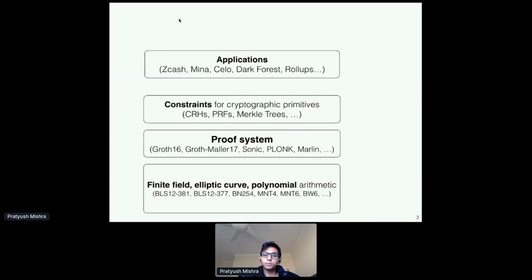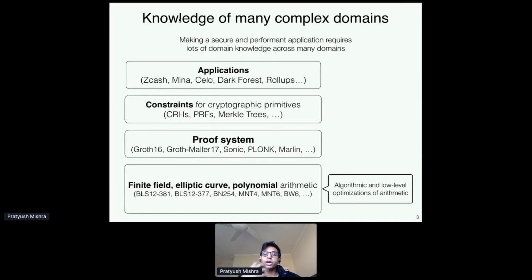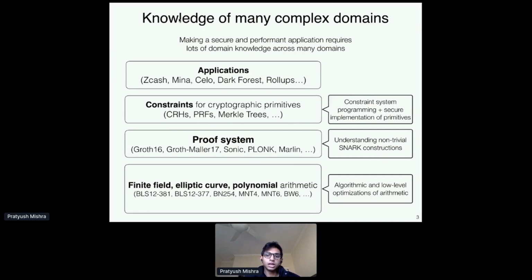In a bit more detail, you need to have knowledge of many complex domains, right? So at the lowest level, you need to figure out how to optimize your arithmetic. Above that, you need to understand very non-trivial SNARK constructions, as well as the security properties they offer. Above that, you have to, as I said, express your problem in a language that the SNARK understands. This is called constraint system programming, right?